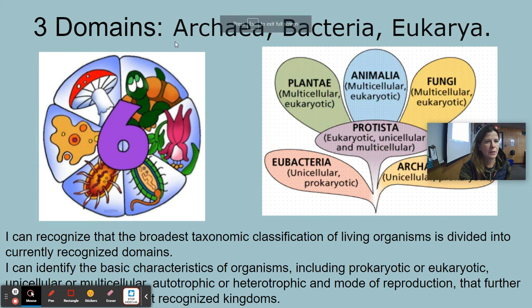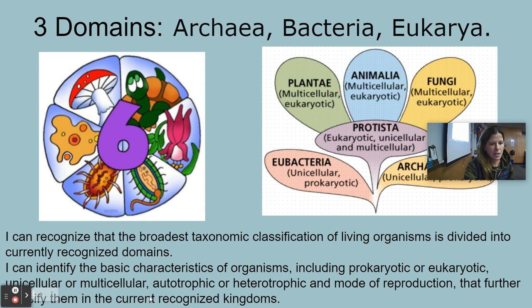Three domains: Archaea, bacteria, and Eukarya. Today we're going to recognize that the broadest taxonomic classification of living organisms is divided currently into recognized domains. I can identify the basic characteristics of organisms, including prokaryote or eukaryotic, unicellular or multicellular, autotrophic or heterotrophic, and mode of reproduction that further classify them into current recognized kingdoms.